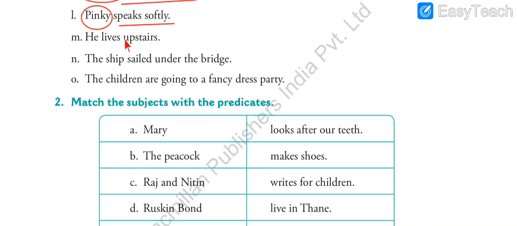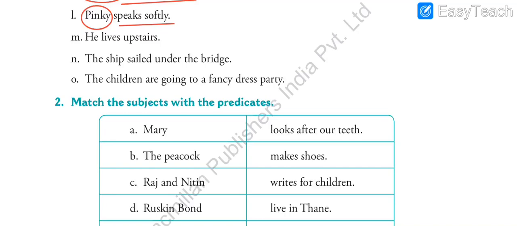Next one, he lives upstairs. Where does he live? Can we get the answer? Upstairs. Yes. But what question do we have to ask? Here we ask the question who. In all these places we are asking the question who. So who lives upstairs? The place is given, but we don't have to underline the place. We have to ask the question who. So who lives upstairs? He.